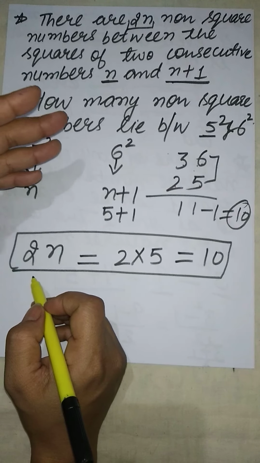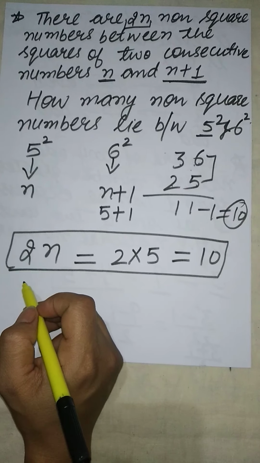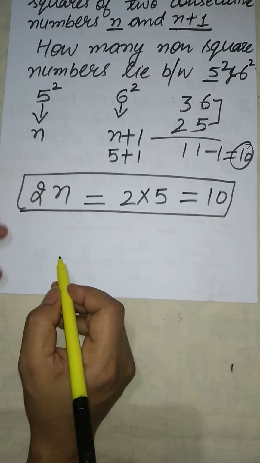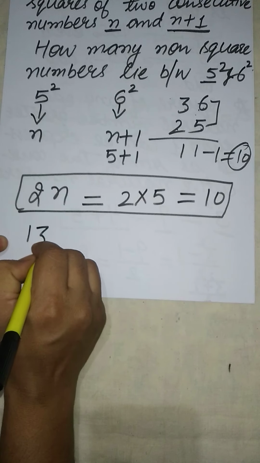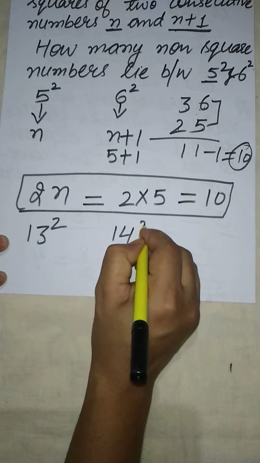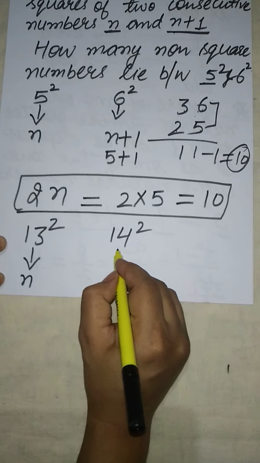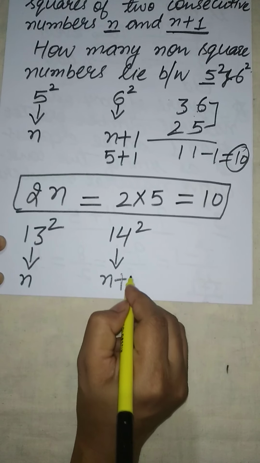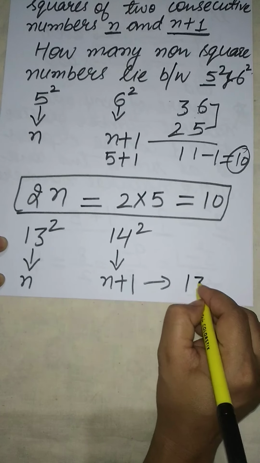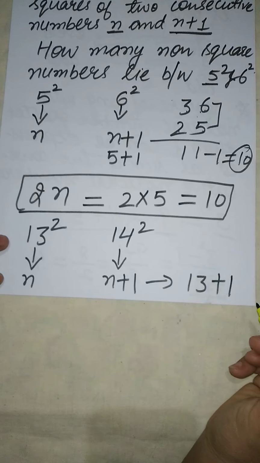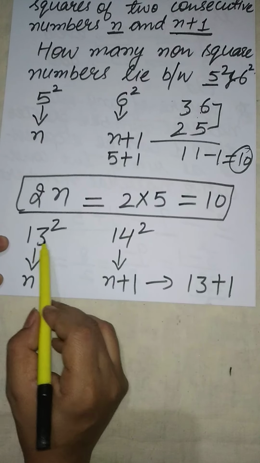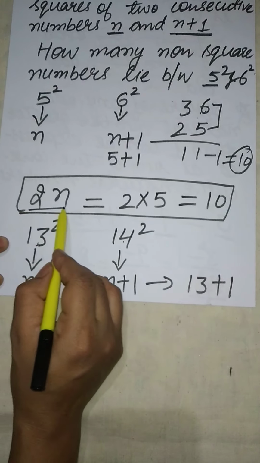Here I have taken the example of very small numbers. You can take the example of, suppose, the square of 13 and the square of 14. Here 13 is n, 14 is n plus 1, that is 13 plus 1. How do we find the numbers lying between them?